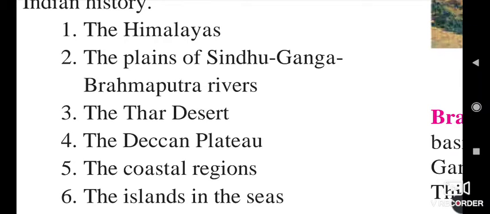Sindhu is nowadays in Pakistan. Ganga flows from the Himalayas to the Bay of Bengal, while Brahmaputra also flows from the Himalaya to the Bay of Bengal, but Brahmaputra has a large length in the Himalaya.